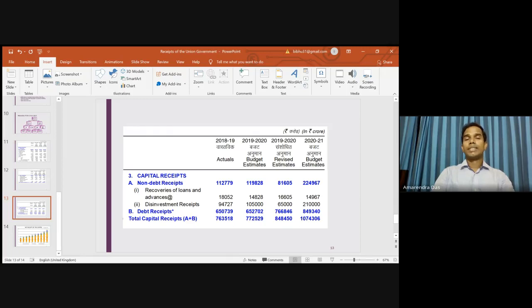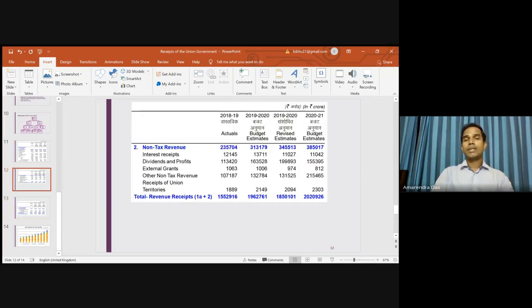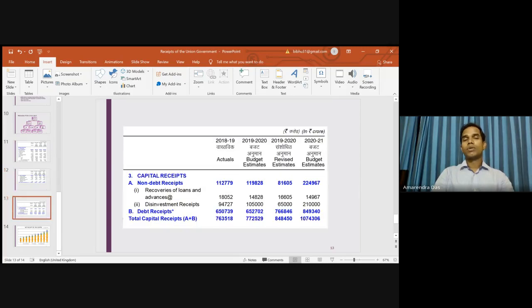When we say debt capital, these are basically the borrowings. And when we say non-debt capital, within that we have recovery of loans and advances. Remember, here is the difference. When you collect the principal amount, that comes under the capital receipts. But when you collect the interest receipt, that goes to the non-tax revenue. That is the difference one should remember. The principal amount goes to the recovery of loans and advances, which comes under the non-debt capital receipts.